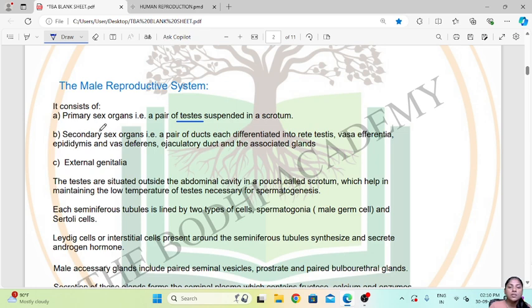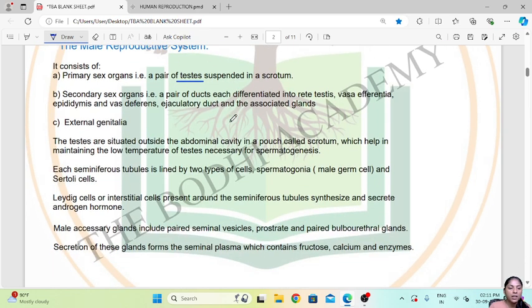Then secondary sex organs, that is a pair of ducts, each differentiated into rete testis, vasa efferentia, epididymis and vas deferens, ejaculatory duct and the associated glands. Then it consists of the external genitalia. So as I said, they are situated outside the abdominal cavity to maintain a low temperature, which is essential for